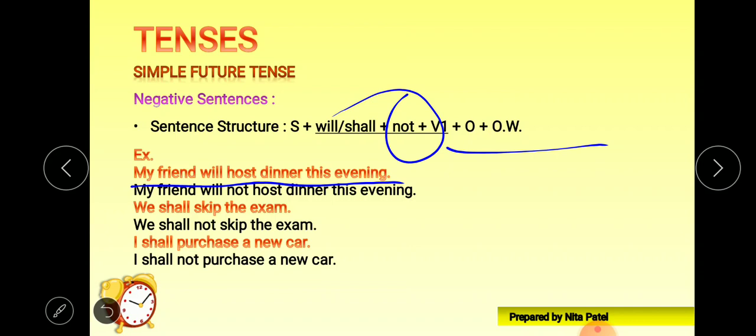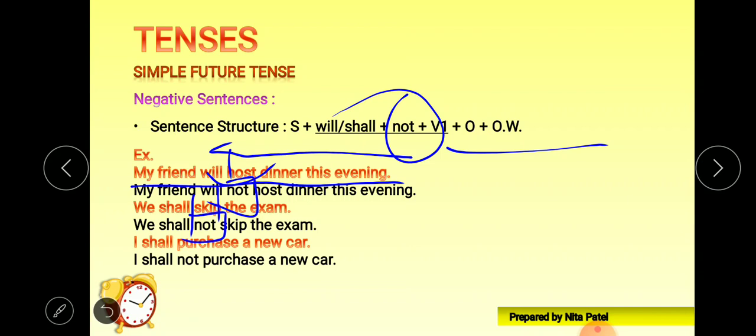We'll just put not just after will or shall. Now here where is will, shall? Yes, so we'll put not. My friend will not host dinner this evening. The same thing applies here. We shall skip the exam. We'll put not just after shall or will, right? We shall not skip the exam.